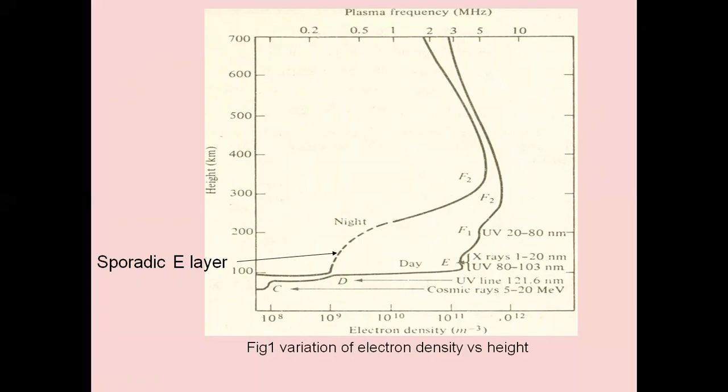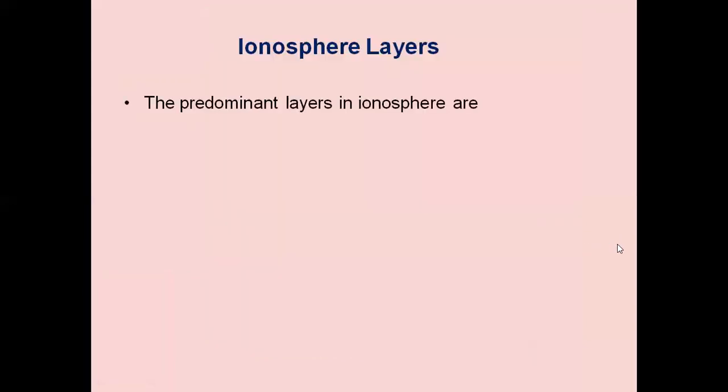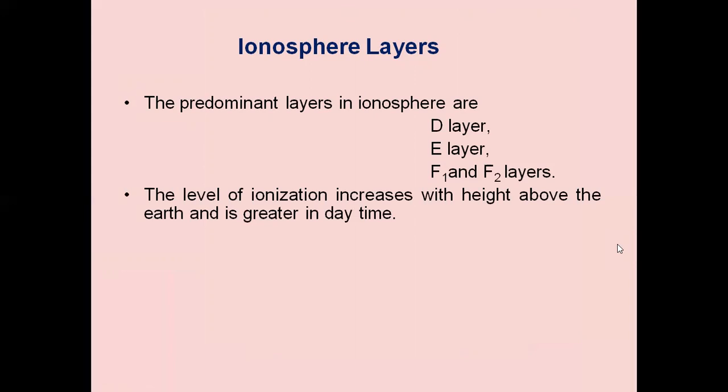So the most important ionizing agents are ultraviolet, alpha, beta, and gamma radiations from the sun, as well as cosmic radiations from stars. This ionosphere consists of four main layers, namely D layer, E layer, F1 layer, F2 layer. The predominant layers in the ionosphere are the D layer, E layer, F1 and F2 layers.